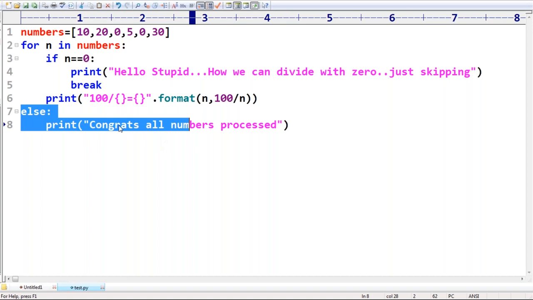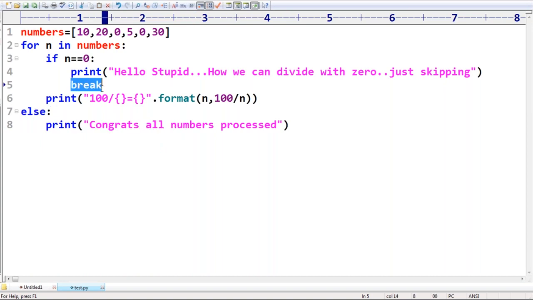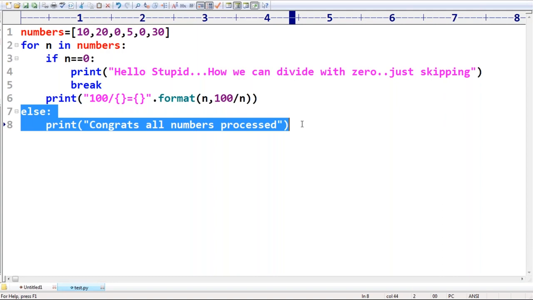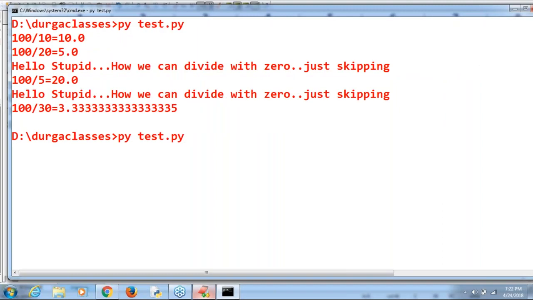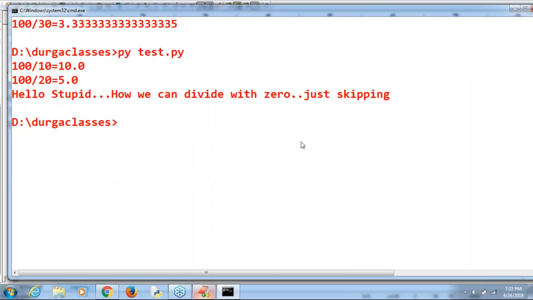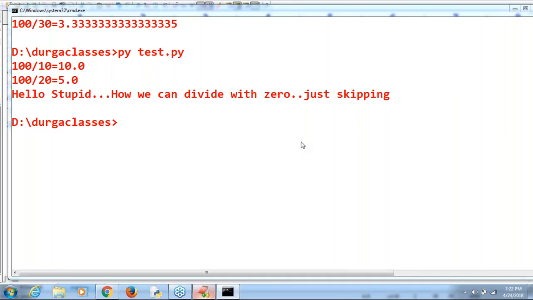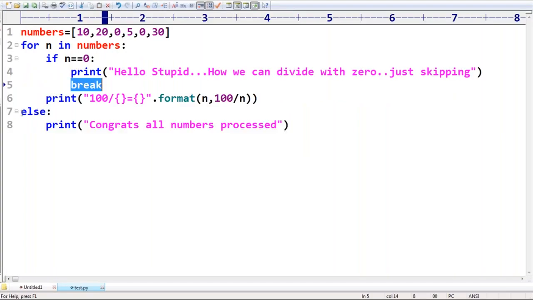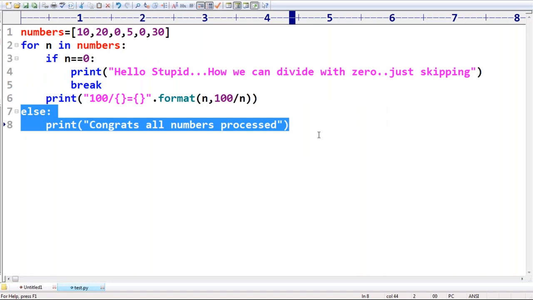Else executes only if there is no break, but break is going to be executed because of your zeros. That's why else is not going to be executed. Observe a bit carefully, sir. Are you getting? 10, 20. Whenever zero is coming, we can't divide by zero, so just break. Now the control has come out. Break the loop execution. Else is never going to execute.